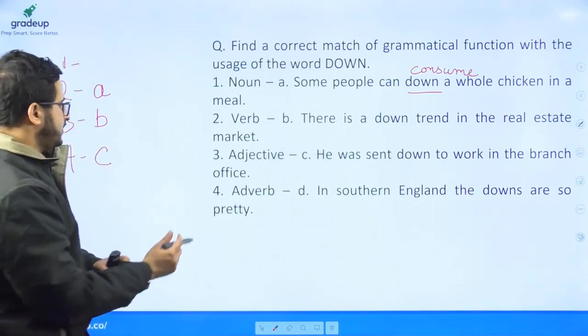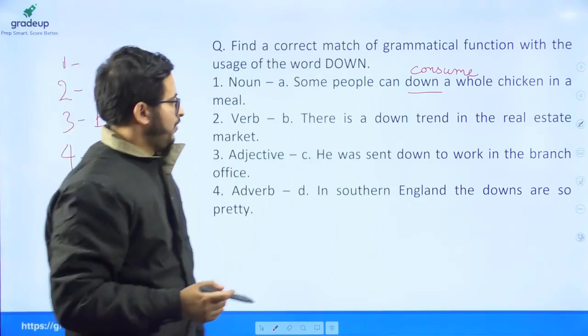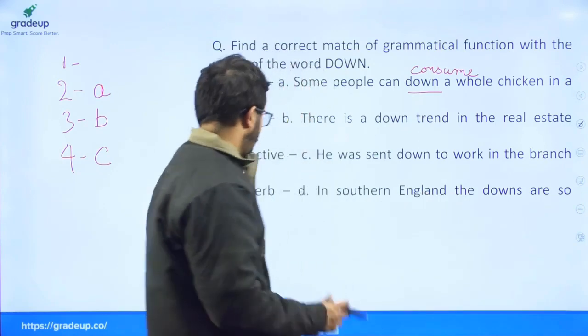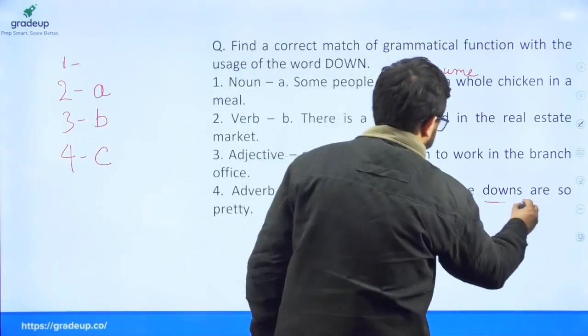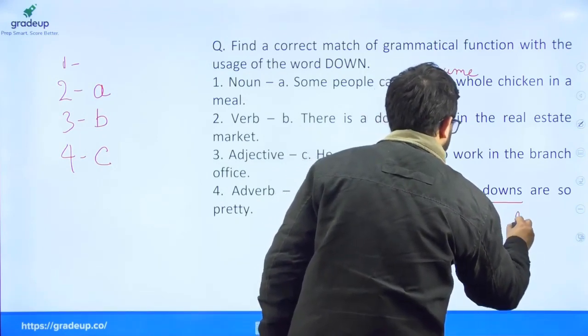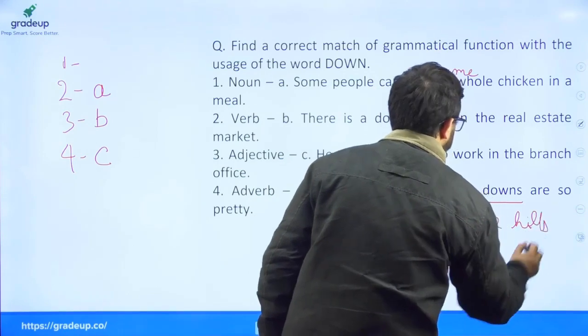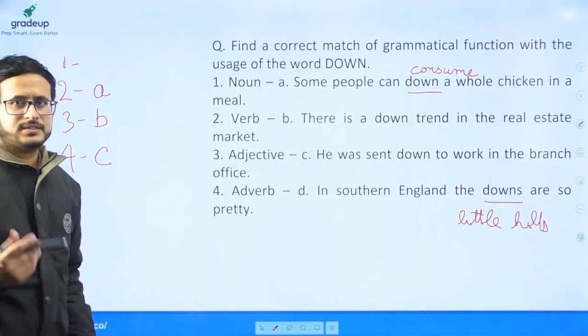Now this would obviously be a noun. However, in southern England the downs are so pretty. Downs are little hills, okay, which are found in European countries like England. So here downs means little hills.